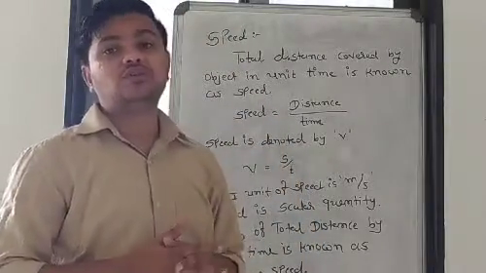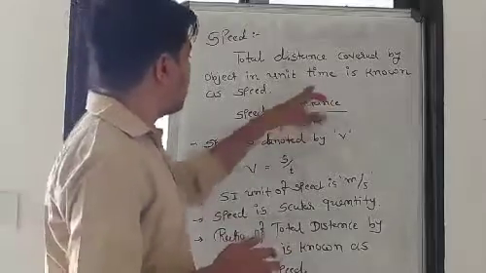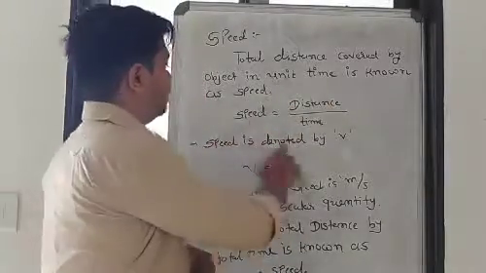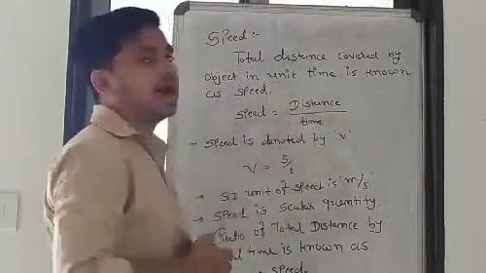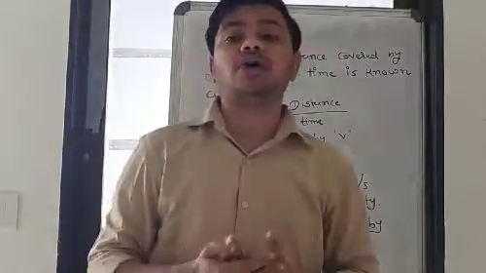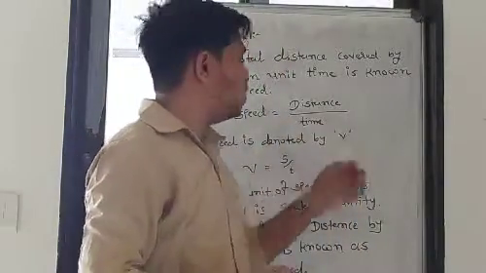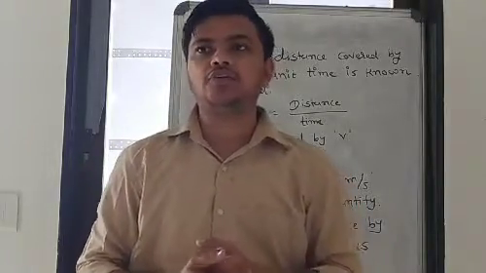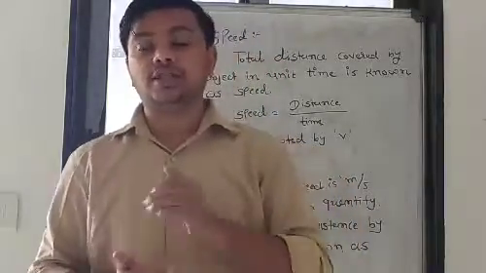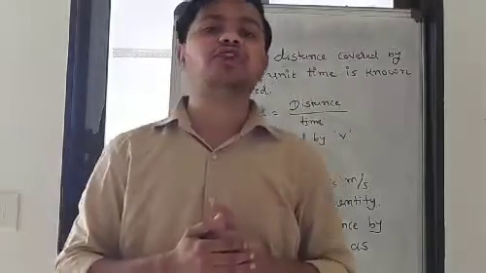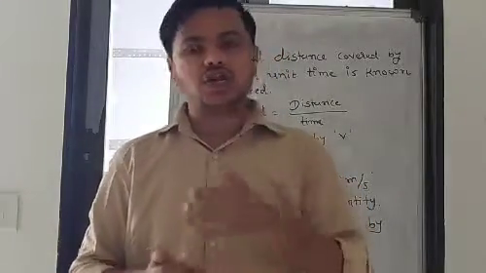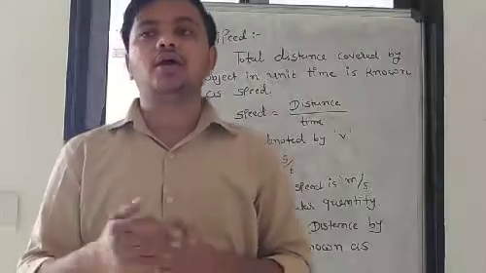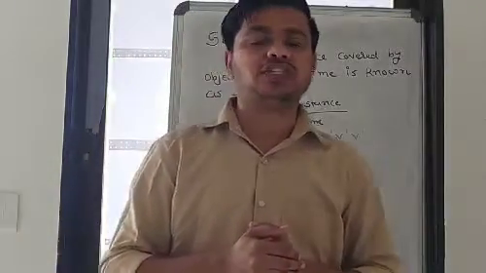For that we just have to know the equation of it. What is it? The speed is equal to distance by time. The distance you have covered in a particular time gives you the speed. Like if in 1 hour you covered 50 kilometers, then you can say that your speed is 50 kilometer per hour.